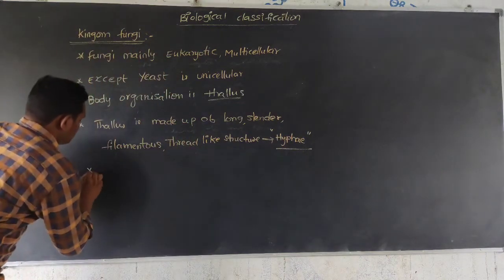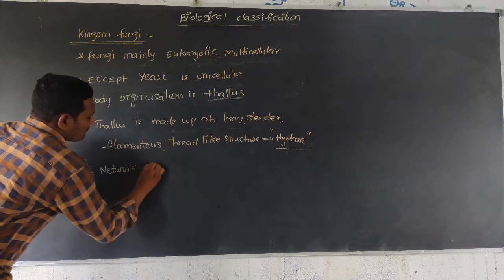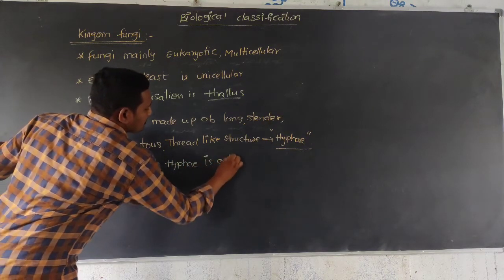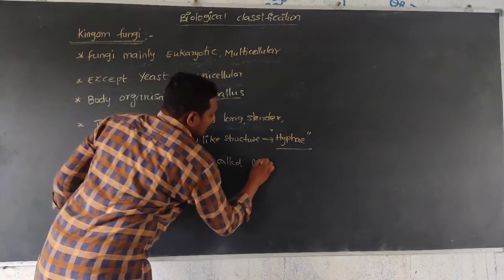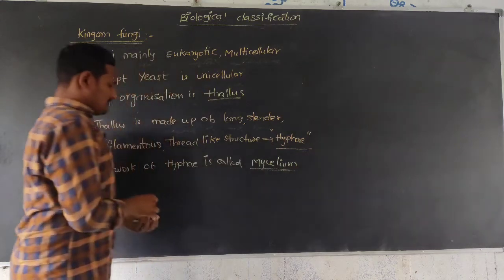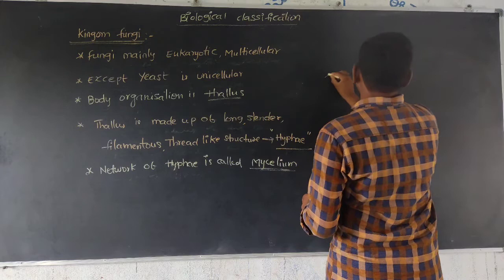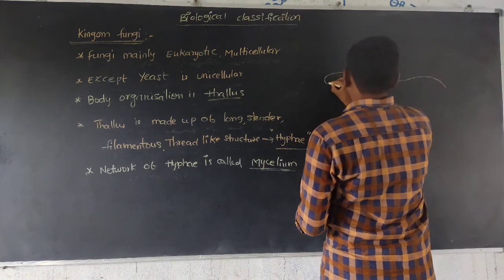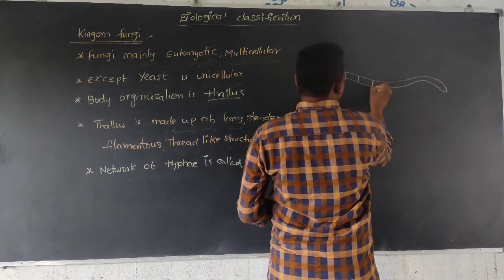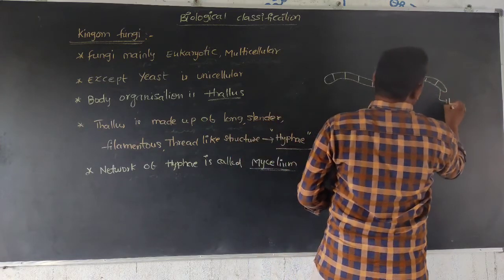So a network of hyphae is called mycelium. In the case of a fungus body, the thallus is this: one hypha.